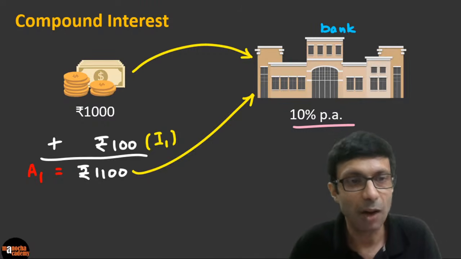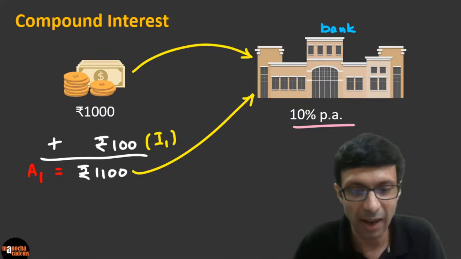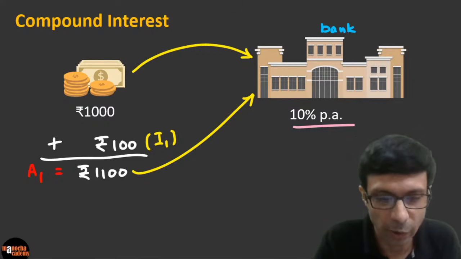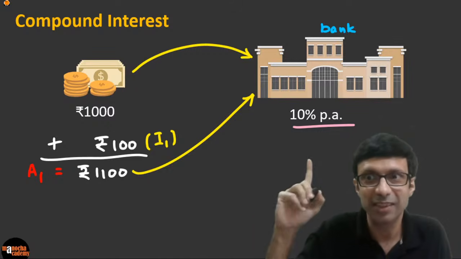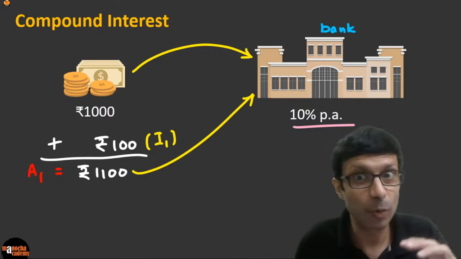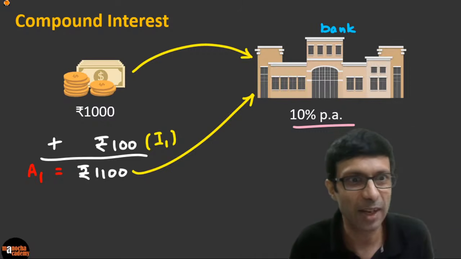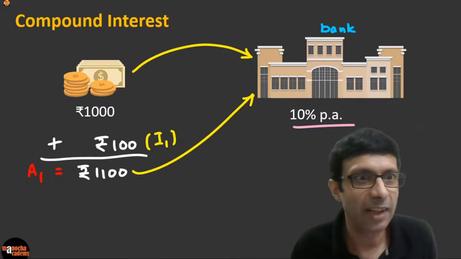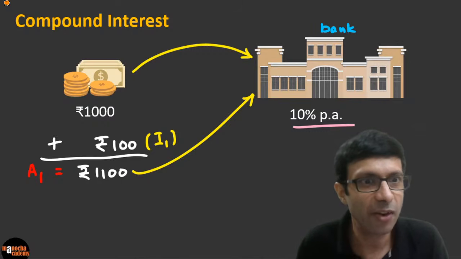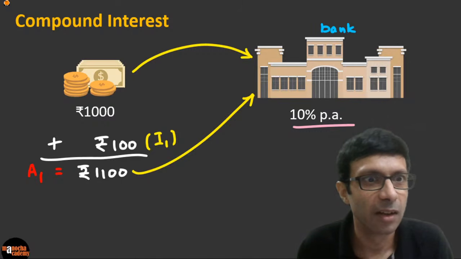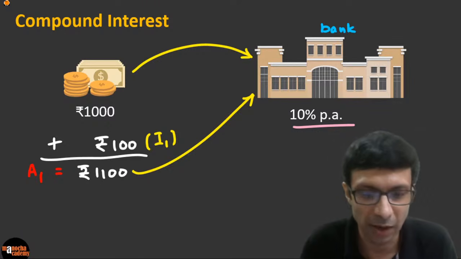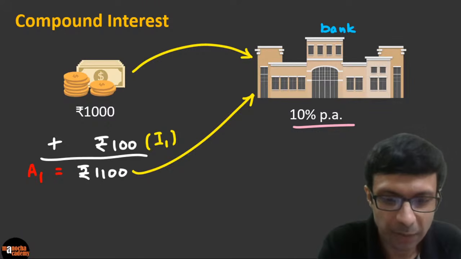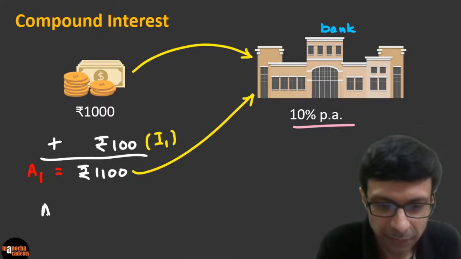Now, after the second year, right? Again, after 1 year, how much interest will you get, guys? On 1,100, what will be the interest now? It's going to be 10%. It's 10% per annum. So it's going to be 10% of 1,100. Do you guys agree? Excellent. I see Karthik has written 110. Fantastic. Even Dakshik has written 110. Very good. So after 2 years, what is the case?